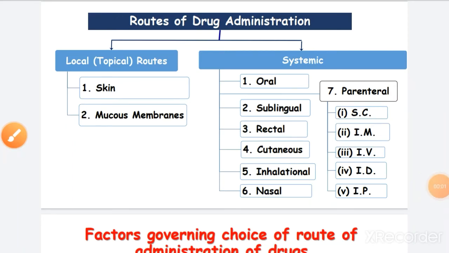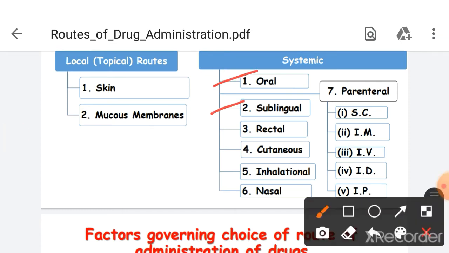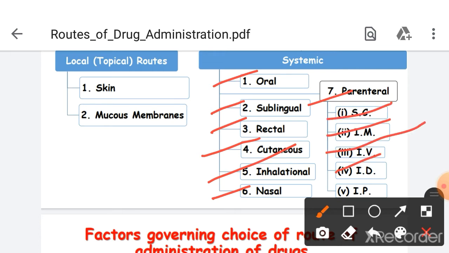Routes of drug administration are classified as topical or local routes and systemic routes. Another route is known as specialized drug delivery system. Within local routes, there are mainly two routes: skin and mucous membranes. Within systemic routes: oral, sublingual, rectal, cutaneous, inhalation, nasal, parenteral. Within parenteral, injections like subcutaneous, intramuscular, intravenous, intradermal, intraperitoneal.